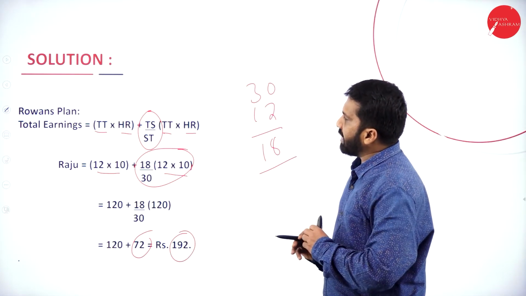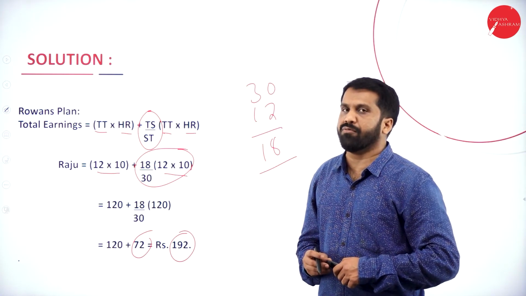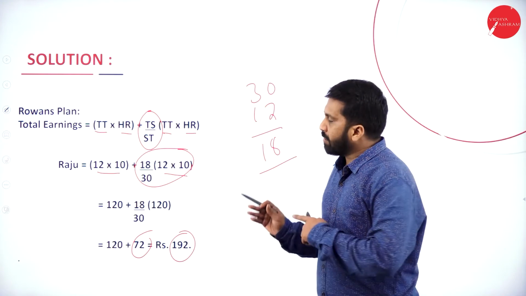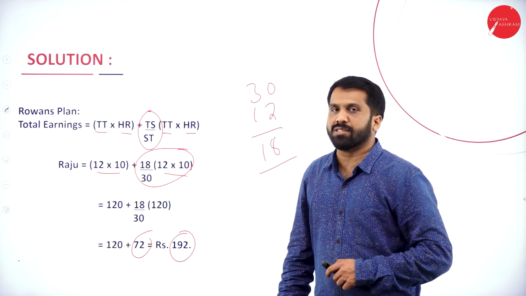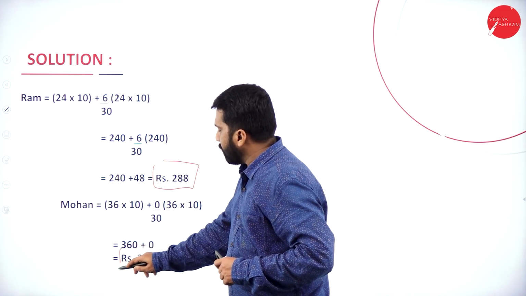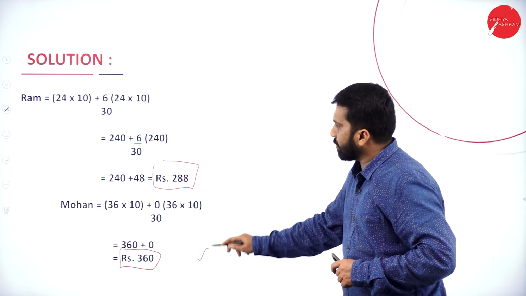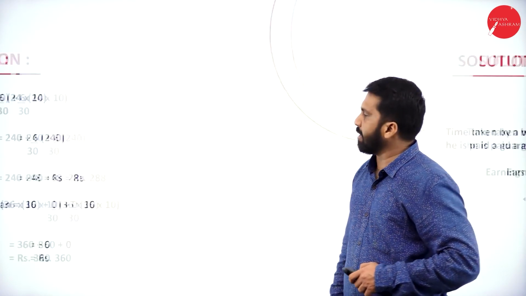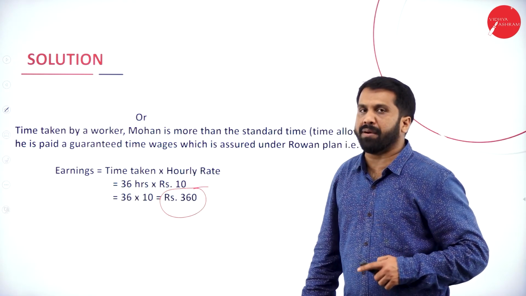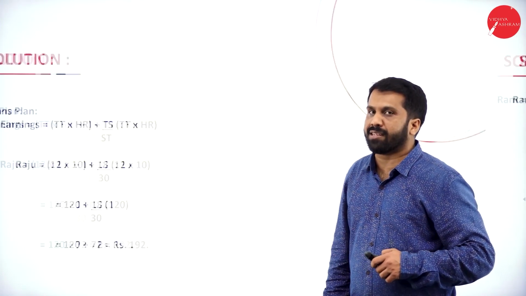So no need of explanation. Why? Because everything is the same as what we did in the previous one. As I told you, these are your working notes, like you're supposed to do at your home. I am just briefing how the calculations are. Similarly, we have calculated for Ram, and similarly for Mohan also. Mohan is 330 and Ram is 288. Now, here also the same thing. Mohan will not get any extra payment. Why? Because he has not done anything. He has not even saved the time.